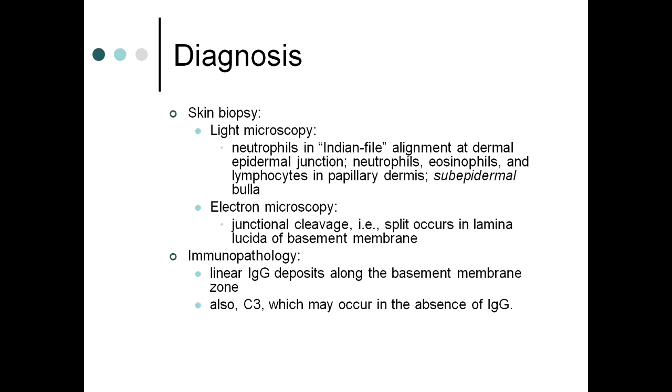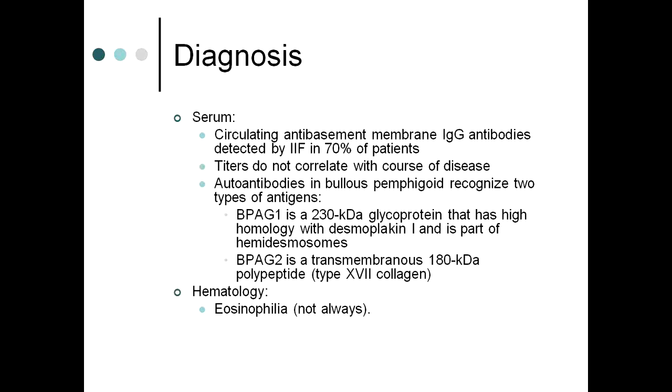Immunopathology: linear IgG deposits along the basement membrane zone, and C3, which may occur in the absence of IgG sometimes as well. So the linear IgG deposits along the basement membrane along with C3 is diagnostic on immunopathology for bullous pemphigoid. In serum, circulating anti-basement membrane IgG antibodies are detected by indirect immunofluorescence. Titers do not correlate with the course of disease.